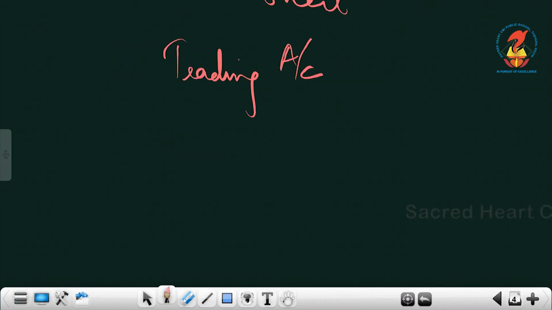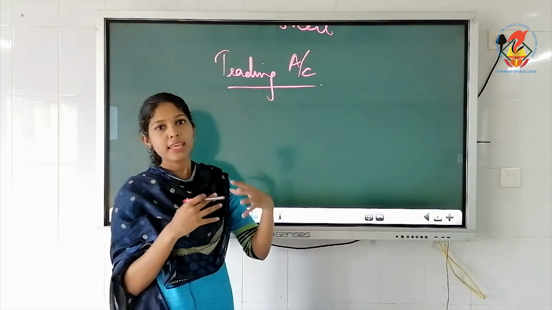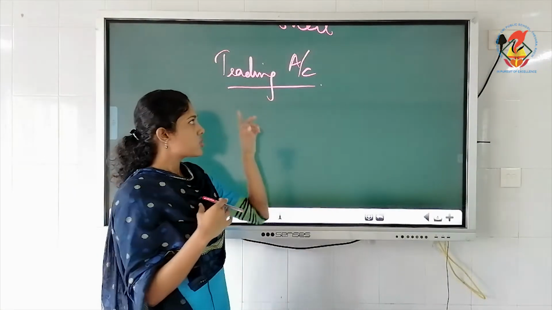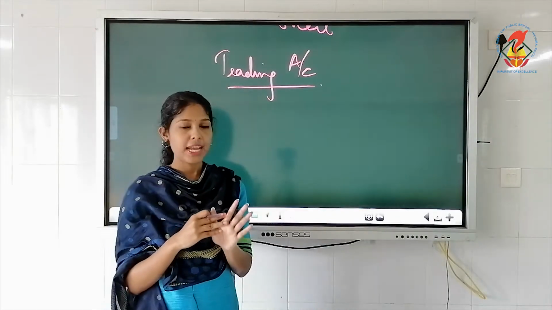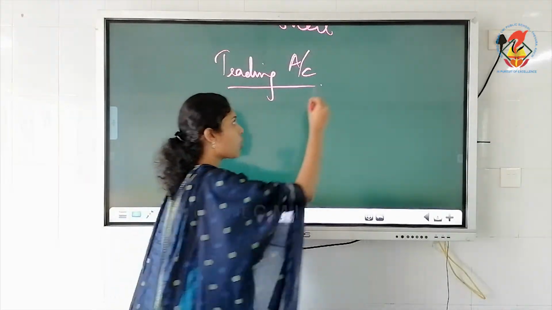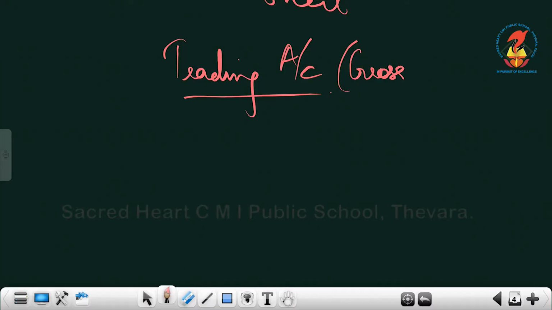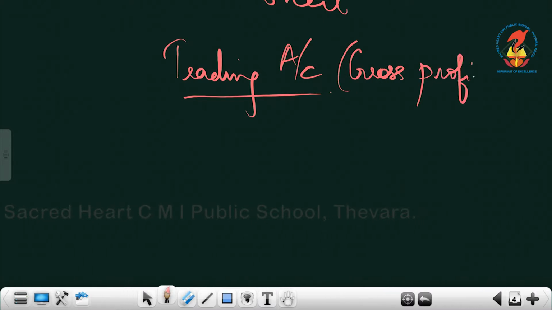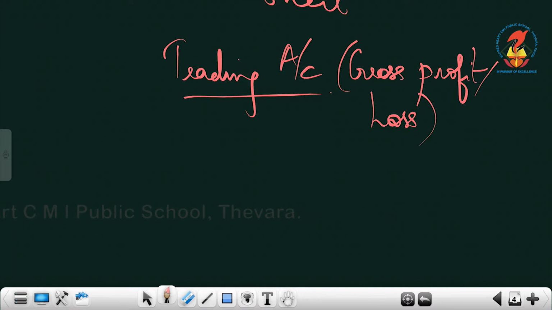So first we will see the format of trading and profit and loss account, but not together. First you write trading account. Later I will show you how to combine this trading and profit and loss account. So trading account is prepared to know the gross profit or gross loss of a firm. You need to know whether the firm is earning a profit or a loss.